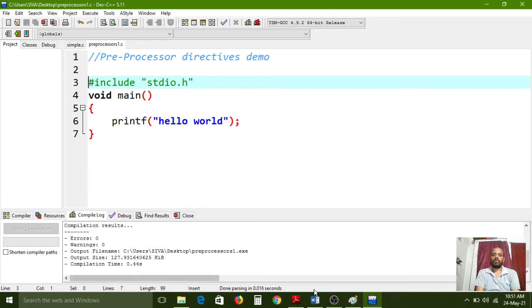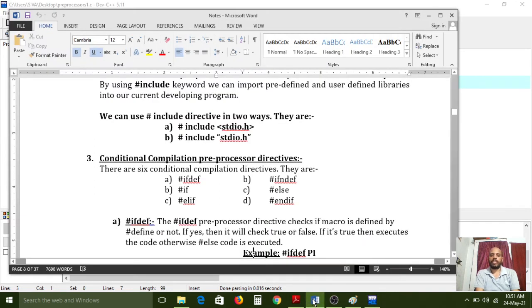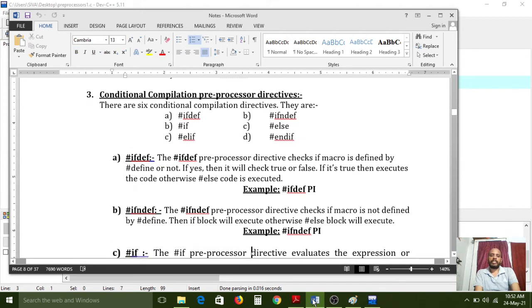There are two inclusion directives. By using hash include there are two ways. Instead of using angular brackets, you can simply use double quotes, and that predefined or user defined libraries we can configure. Next, the third one, conditional compilation preprocessor directives.